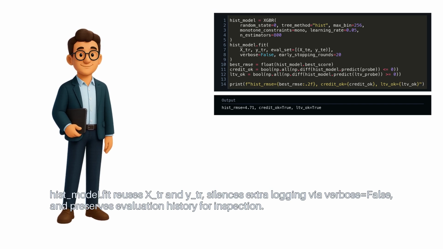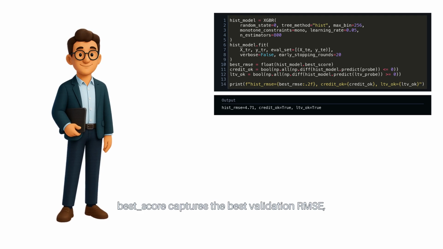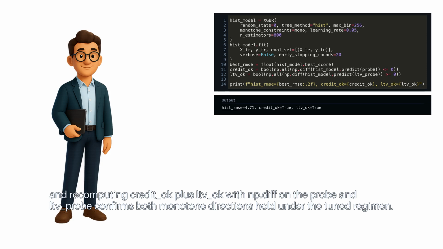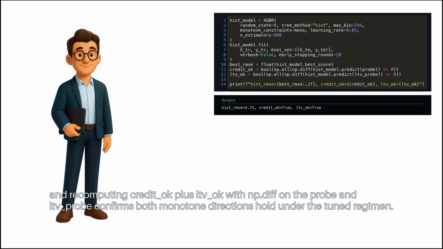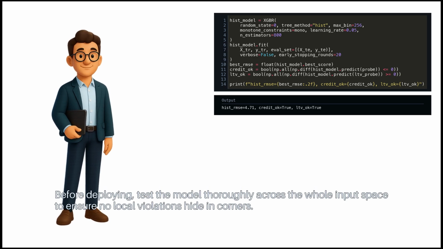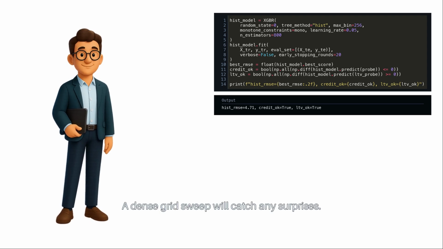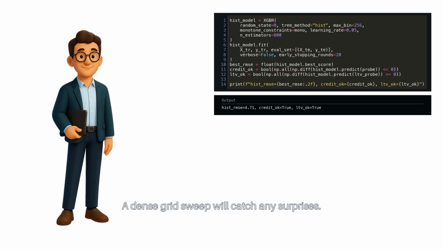HistModel.fit reuses XTR and YTR, silences extra logging via verbose false, and preserves evaluation history for inspection. Best score captures the best validation RMSE, and recomputing credit OK plus LTV OK with np.diff on the credit probe and LTV probe confirms both monotone directions hold under the tuned regimen. Before deploying, test the model thoroughly across the whole input space to ensure no local violations hide in corners. A dense grid sweep will catch any surprises.